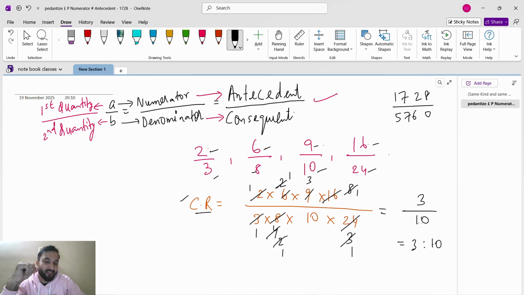So whenever you have to find the compound ratio in the examination, we multiply product of antecedent divided by product of consequent. It's nothing but product of numerator divided by product of denominator, because antecedent is nothing but the numerator, and consequent is nothing but the denominator. So simplify here only, and you will get the simplified answer directly. Khalas.